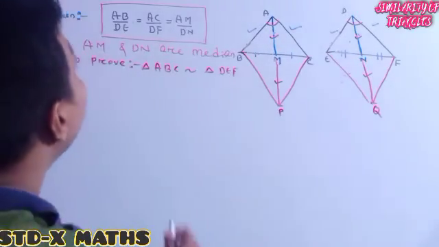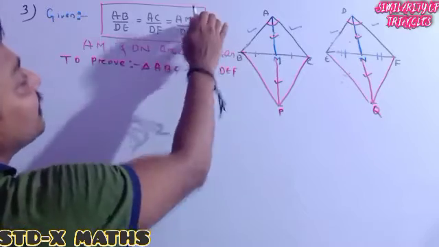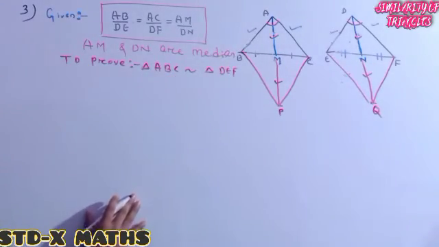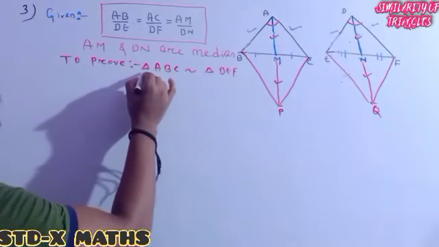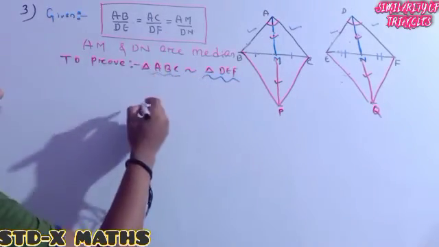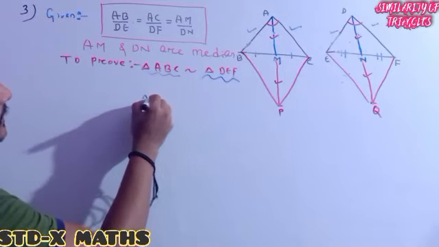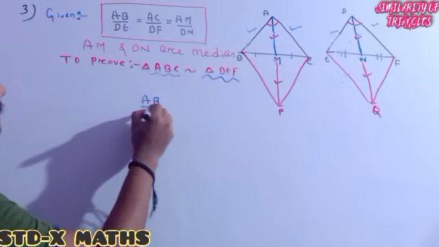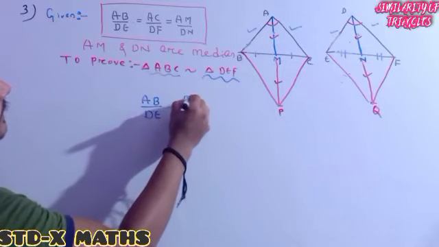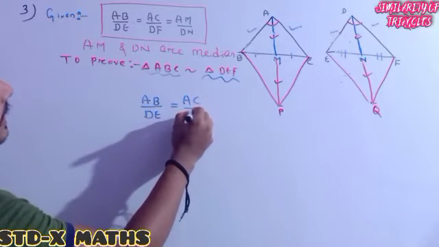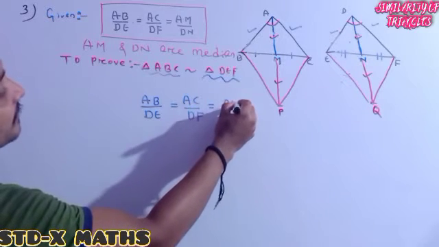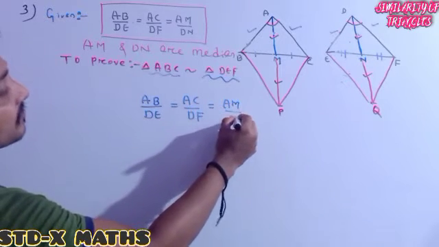Now see, from the given, I will do the adjustment, so you just have to see it carefully. This one we need to prove. From the given, it is given that AB divided by DE is equal to AC divided by DF is equal to AM divided by DN.